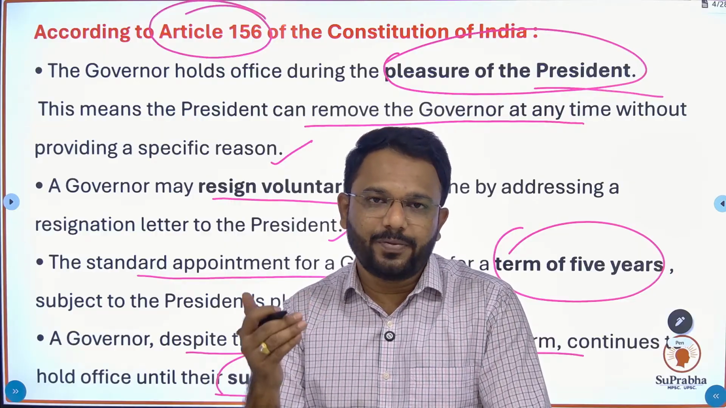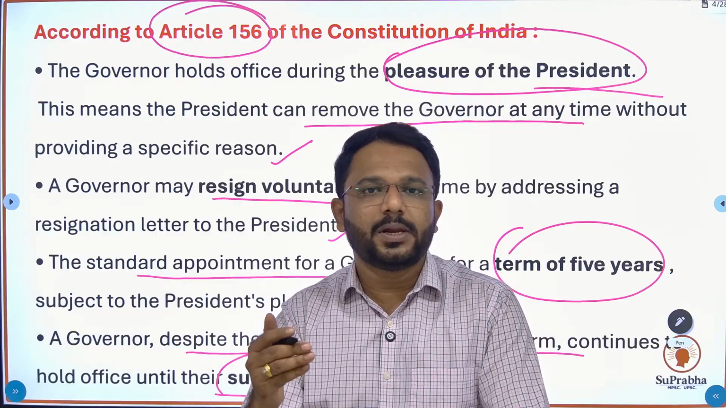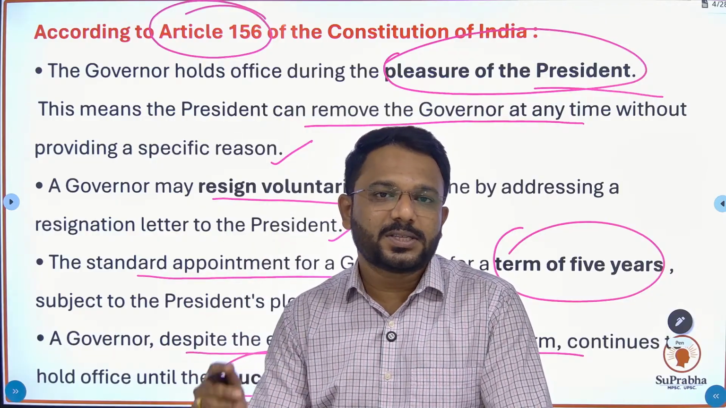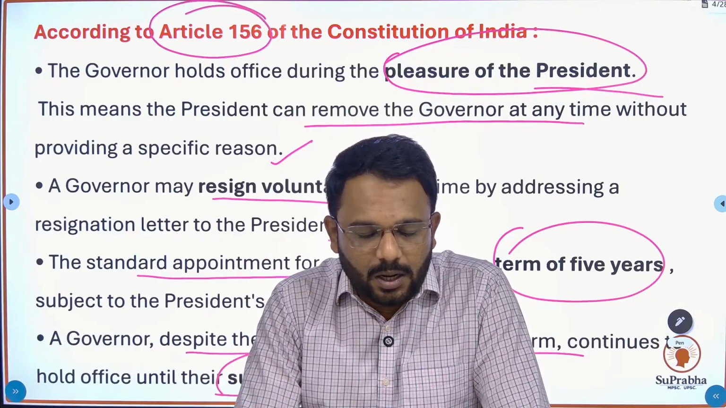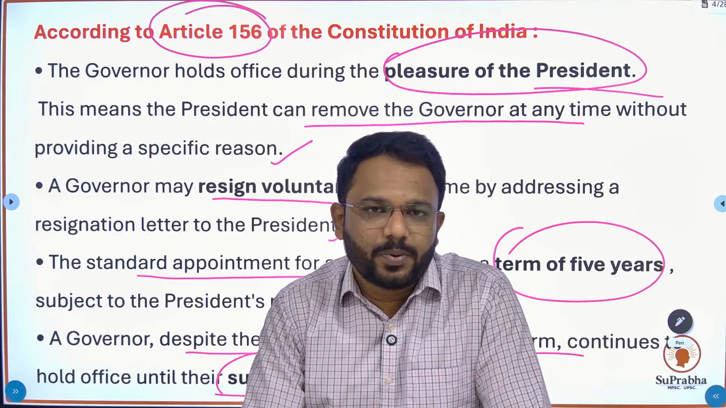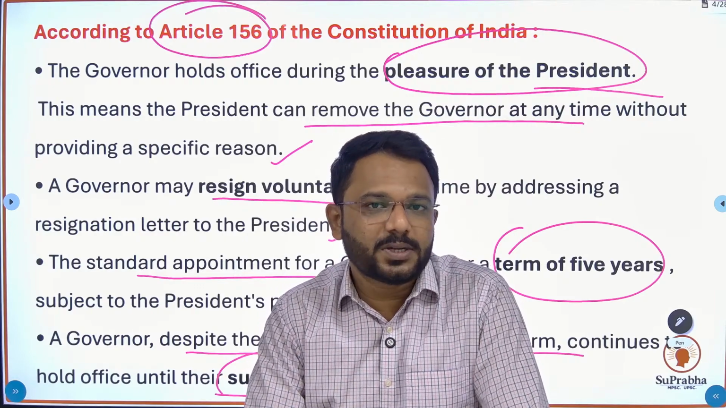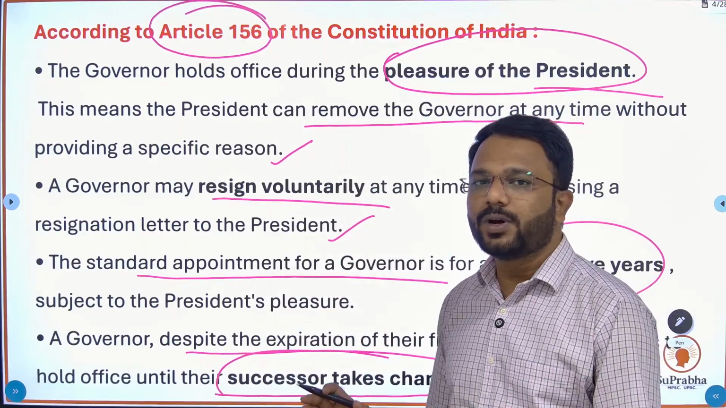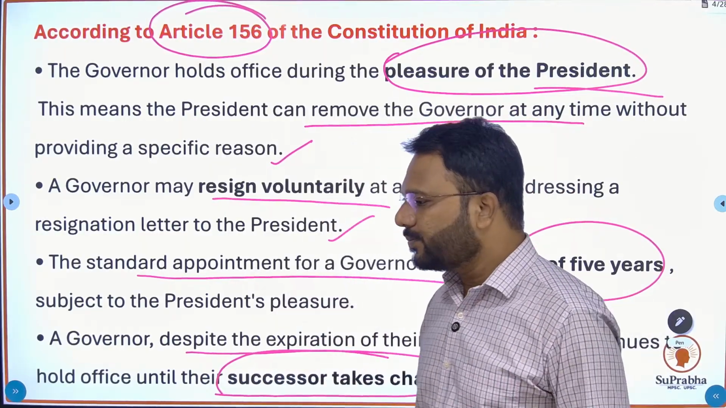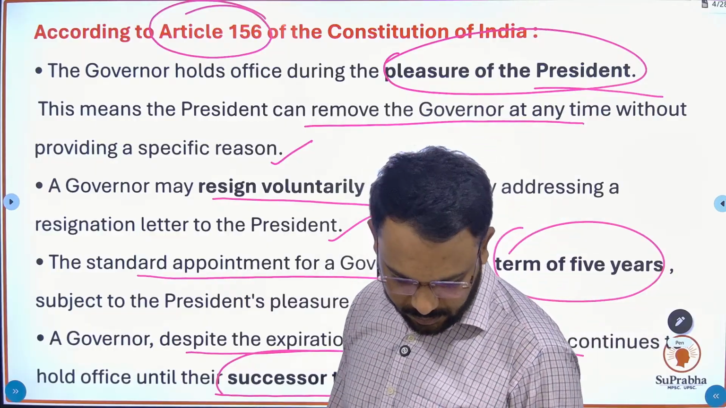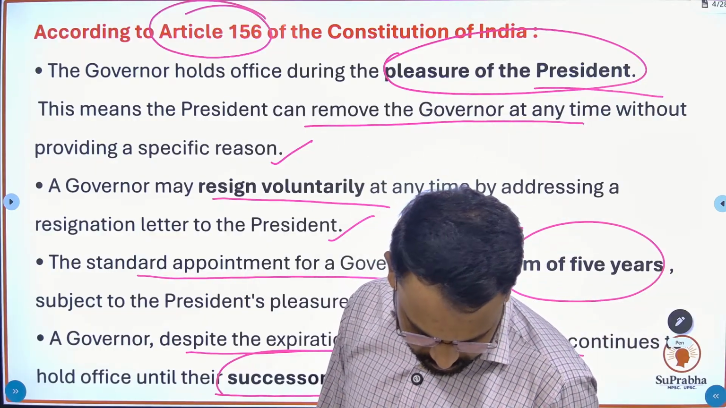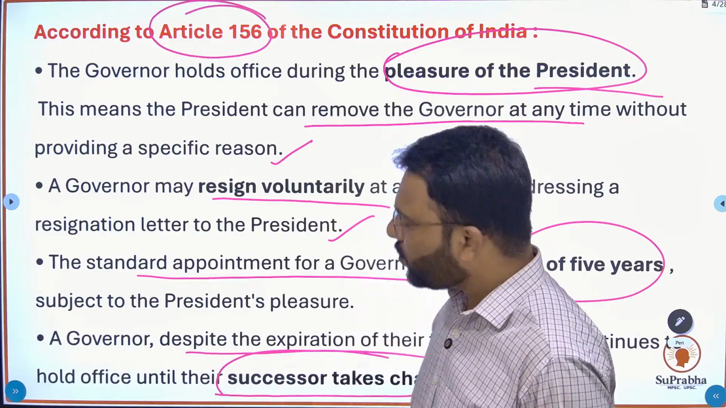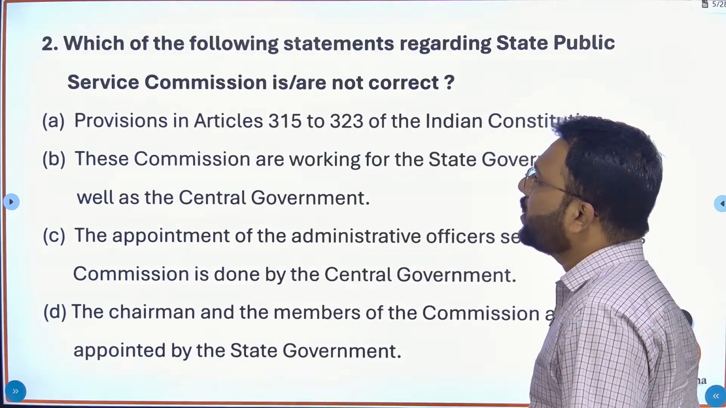As you know, if the state legislature passes a bill, it becomes a law after the signature of the governor. And if the governor is not present, the bill cannot become a law of that state. Fine. So that's why the governor is important. Thank you. Moving on to the next question.